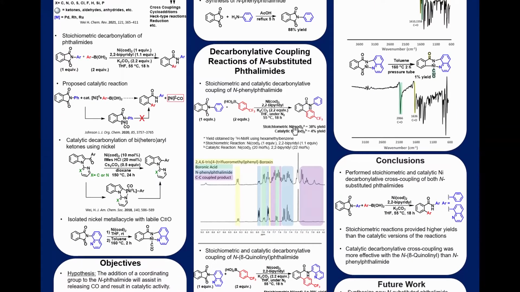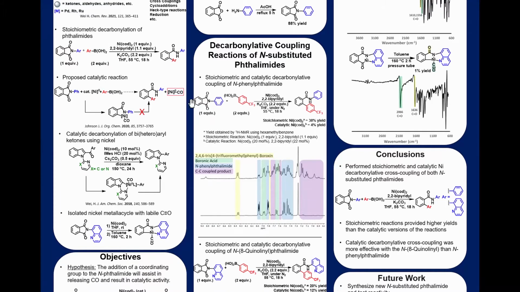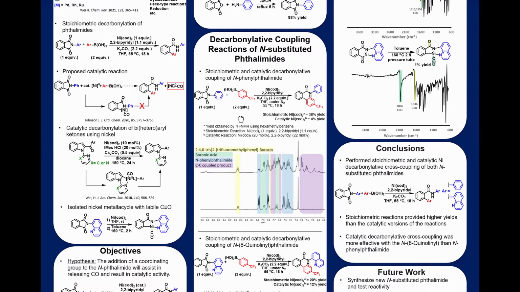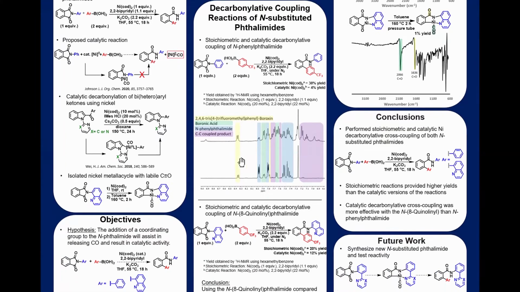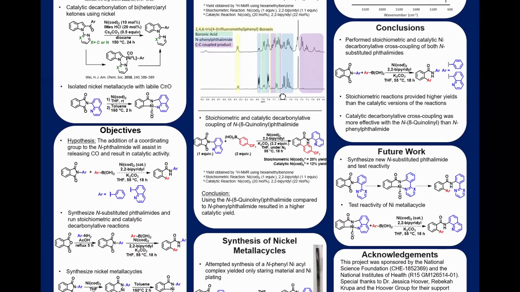I want to first talk about the phenyl version. I successfully did the stoichiometric and catalytic decarbonylative coupling using N-phenylphthalimide. The stoichiometric version of the reaction gave a 38% yield, while the catalytic gave only a 4% yield. This stacked plot, with the stoichiometric version on top and the catalytic on the bottom, shows that the product peaks present in the stoichiometric all but disappear in the catalytic, which confirms our yield.